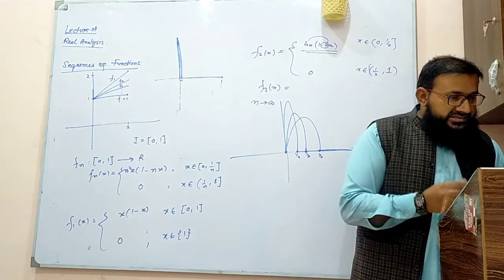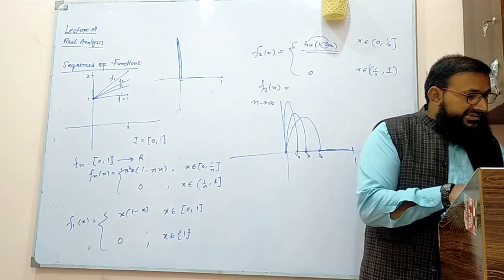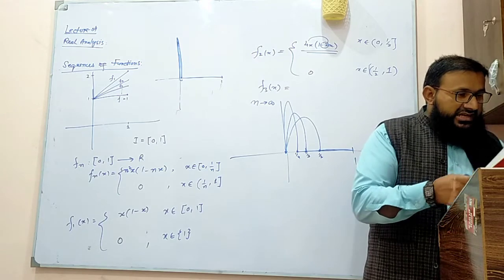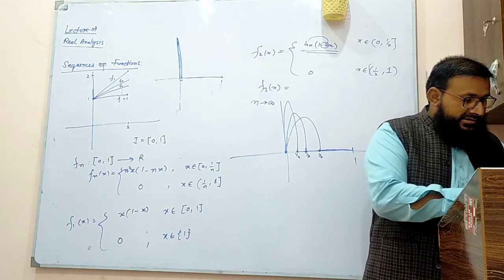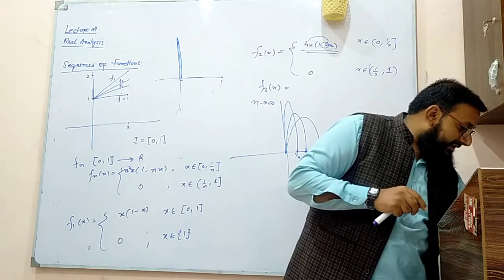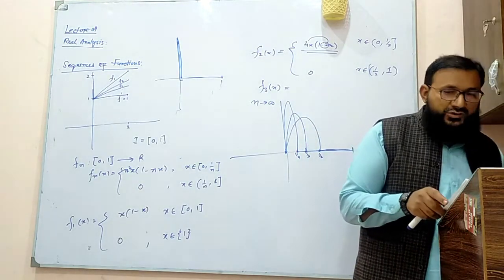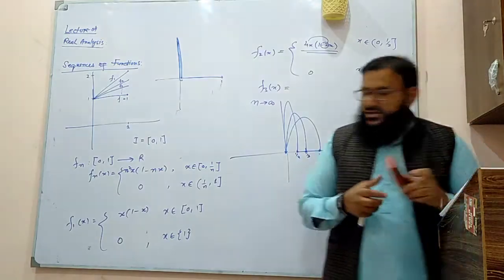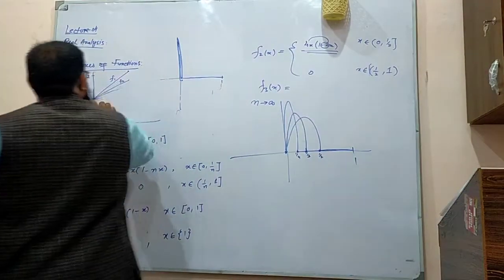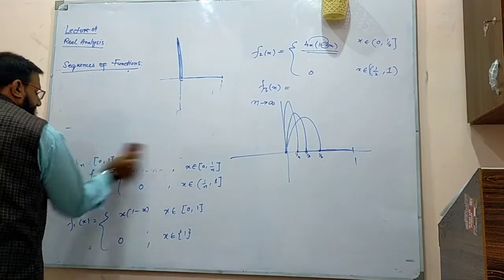Okay, why is this thing not that much interesting? For that, I am going to give an example so that we can define what we call the stronger notion, uniform convergence. So I am giving another example. Just help me draw the graph of that one.